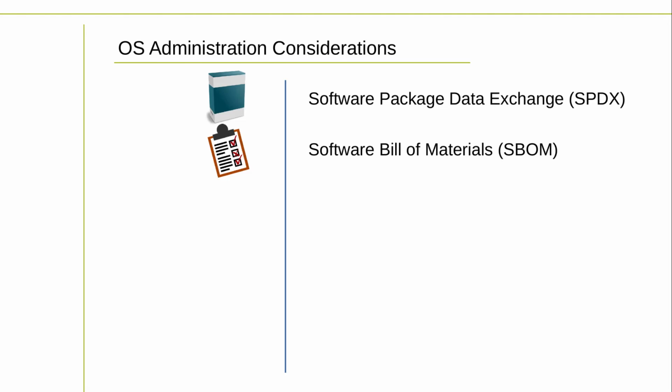An SBOM can help identify security vulnerabilities in a software system. By providing a complete list of all the software components, developers and security teams can more easily identify and address security risks. An SBOM can also help ensure compliance with open source licenses and other legal requirements by providing information about the licenses associated with each component. An SBOM can help manage supply chain risks by providing visibility into the software components used in a product.